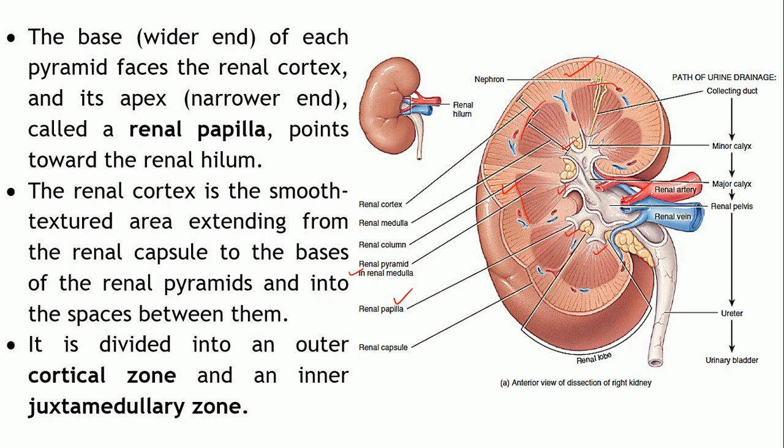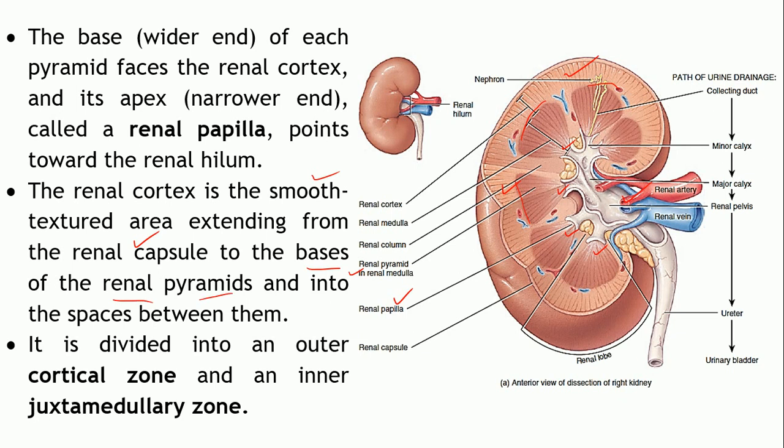Now coming back to the renal cortex, the appearance is smooth textured, and it extends from the renal capsule, remember, the deepest of the three layers, up to the bases of the renal pyramids.